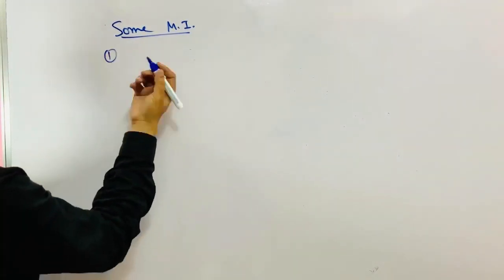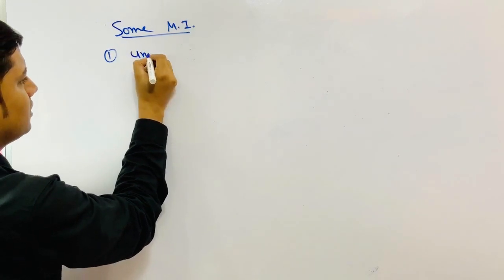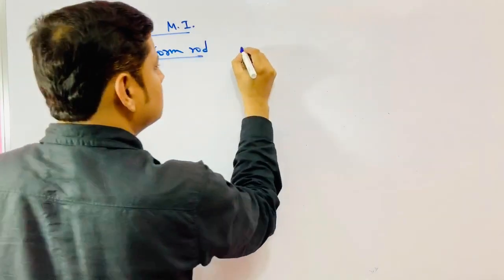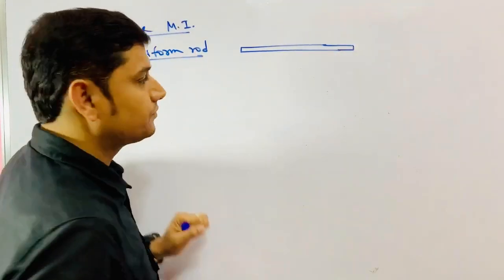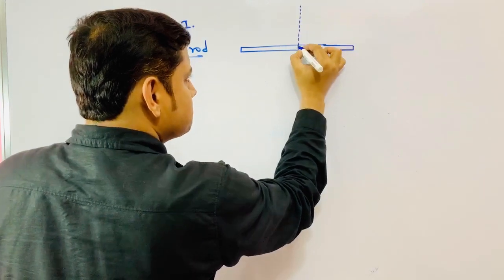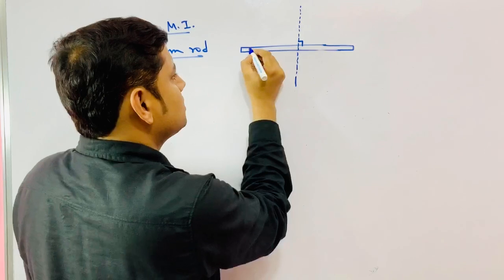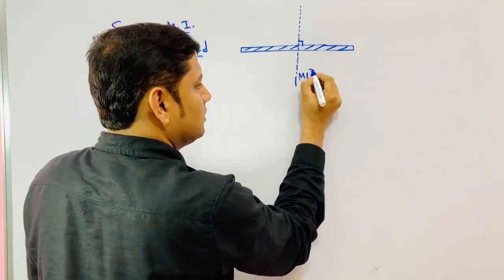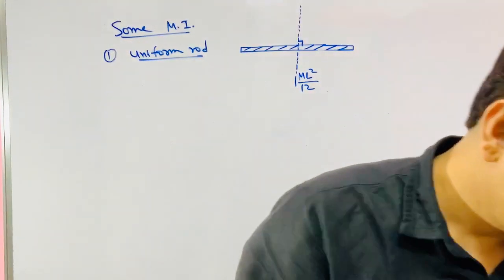First, this is the rod. You know, uniform rod, about center, perpendicular to the length. This is ml square by 12. Okay, you know it.